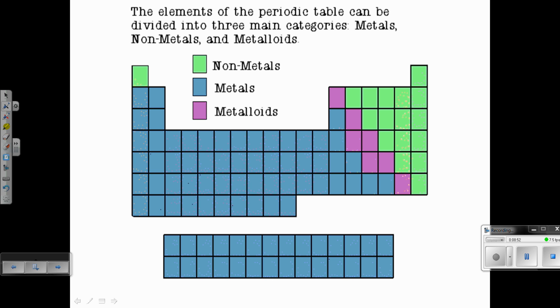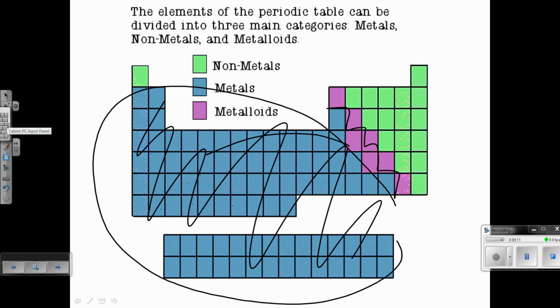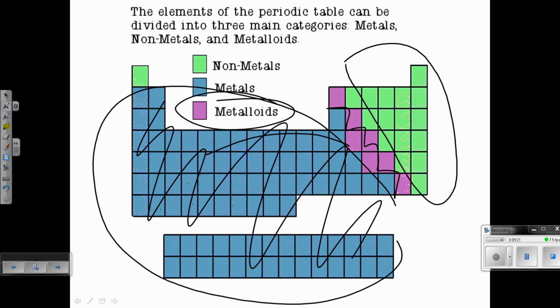But if you look right here, the major division, or the 3 categories of elements in the periodic table, obviously the largest group is the metals. If you look at what I call the haunted staircase in the periodic table, when you look at your periodic table, the staircase is drawn in. On this side of the haunted staircase, these are all metals. On the other side, you have nonmetals, which are coded green. Finally, the ones that sit directly on the staircase are classified as metalloids. So you're supposed to, as a chemistry student, be able to look at the periodic table and tell whether something's a metal, a nonmetal, or a metalloid.